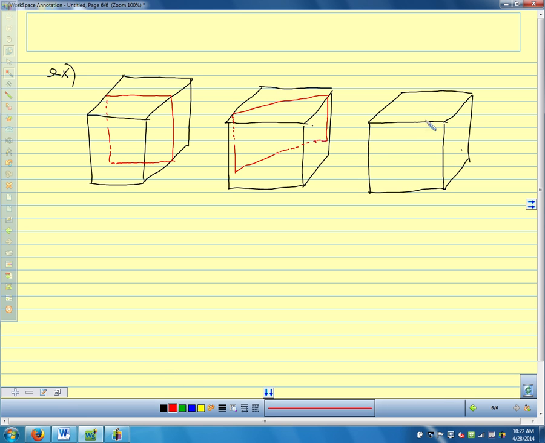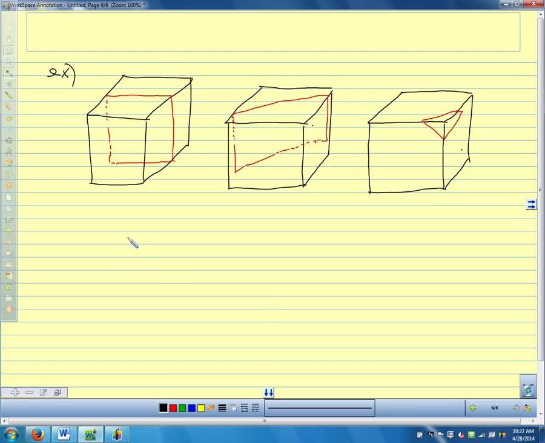What if I slice this corner off at an angle? Then we'd get a triangle. I'm having a hard time drawing that. There we go. So if we cut that corner off, going at an angle sideways and down, we'd end up tracing out a triangle. So that little shape there would be a triangle.